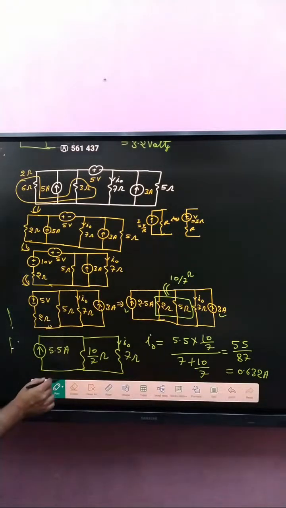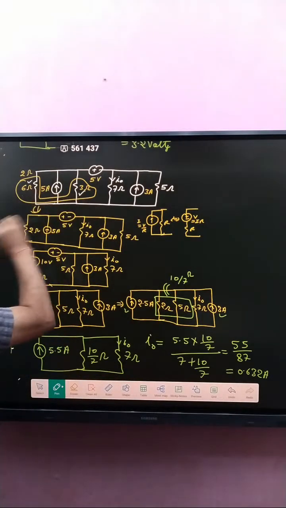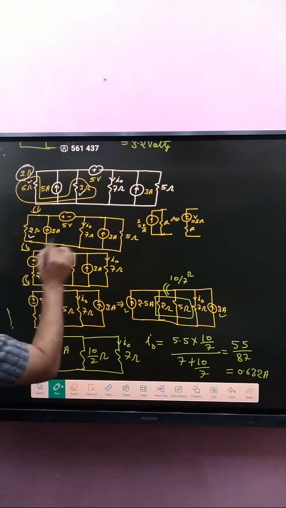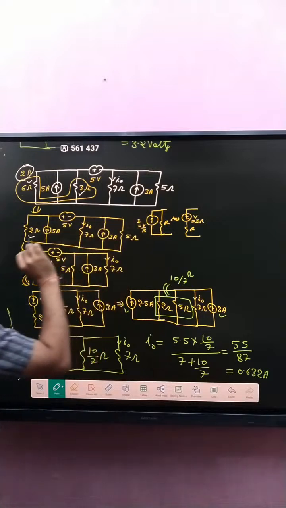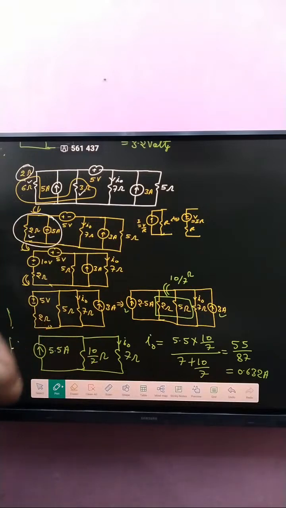How will I explain again? First of all, if you see, these two are parallel. So the parallel combination is 2 ohm, so connect here 2 ohm. After that, here apply simply source transformation. 5 into 2, that is 10 volt, and that is 2 ohm connected in series.